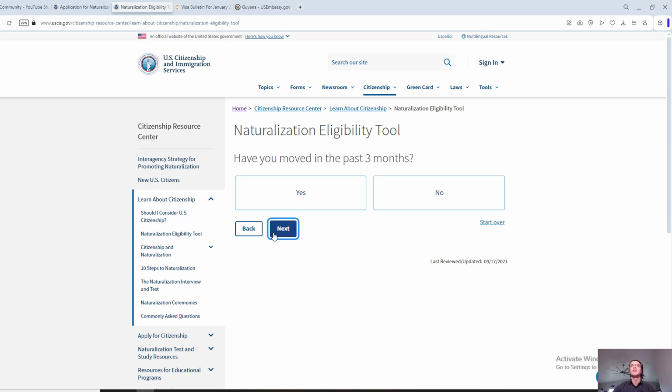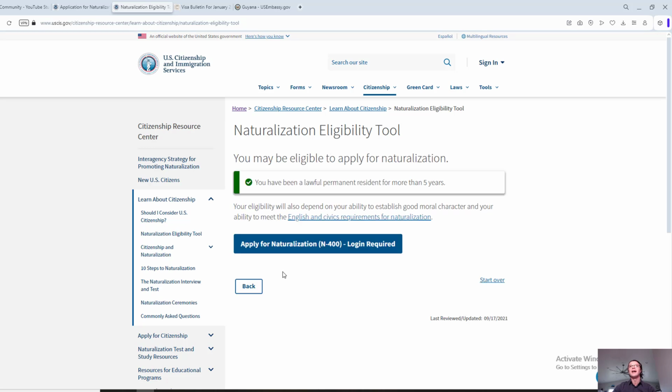So we're gonna select no in our example. Have you moved in the past 3 months? I'll select no. And there you go. You have been a lawful permanent resident for more than 5 years. You may be eligible to apply for naturalization. So pretty straightforward tool, just in case you want to do it.